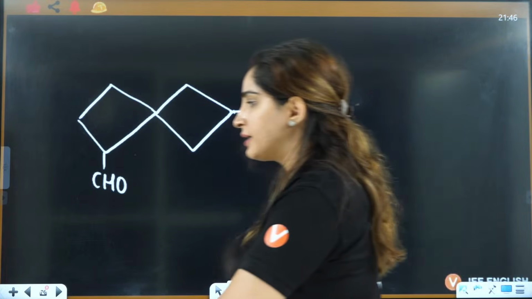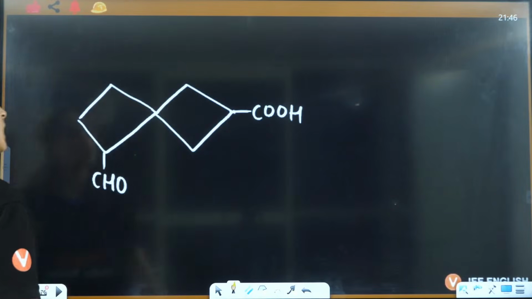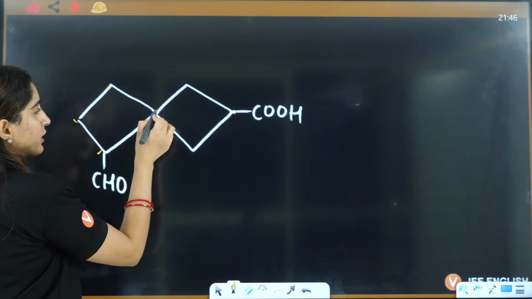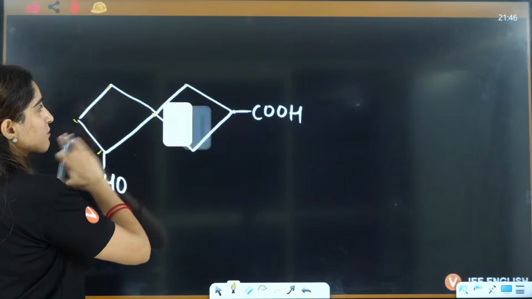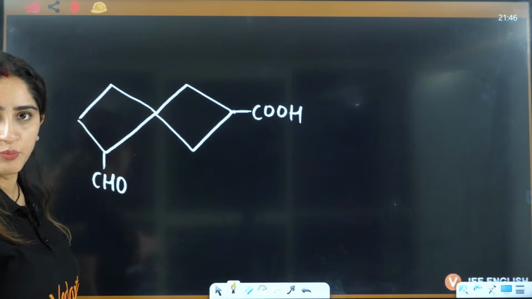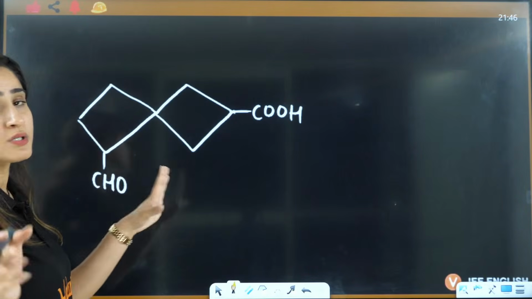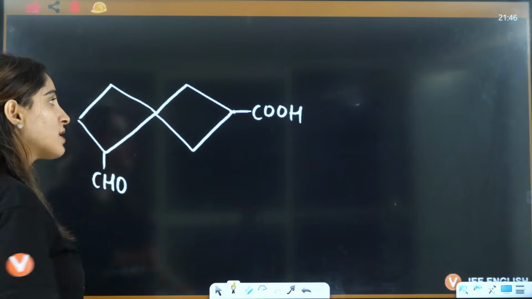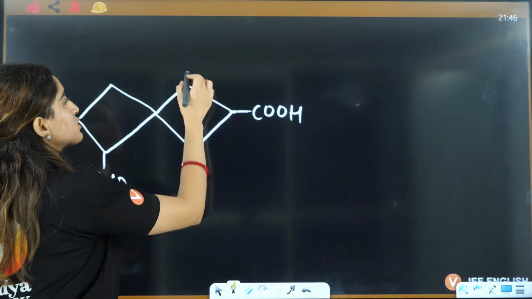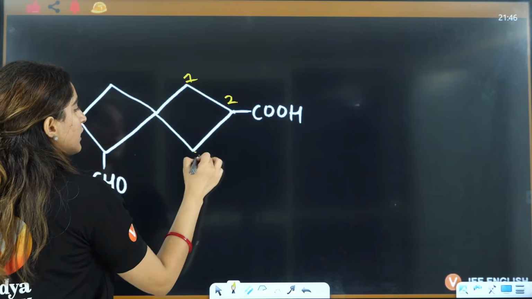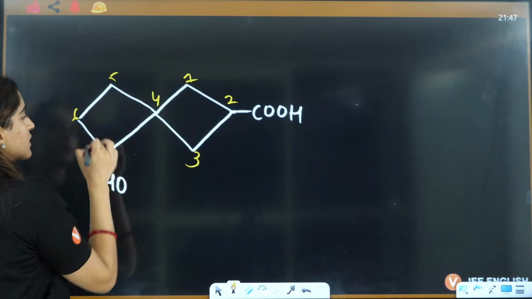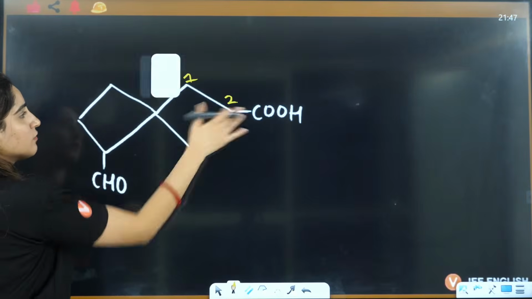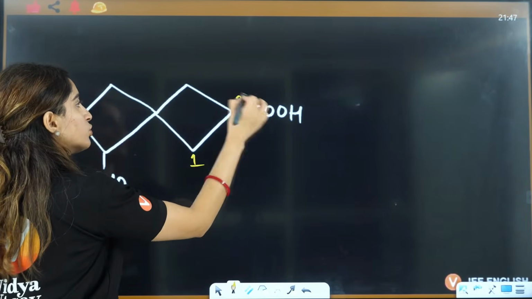Right? Now let's see this one. Here you have 1, 2, 3, 4 here, 1, 2, 3, 4 here. That means you have the same number of carbons in both the rings. Now you will choose according to the priority list of functional groups. So this has more priority, so this will be chosen. So I'll give it 1, 2, 3, 4, 5, 6, 7. But this is not fine. I have to choose 1, 2, 3.